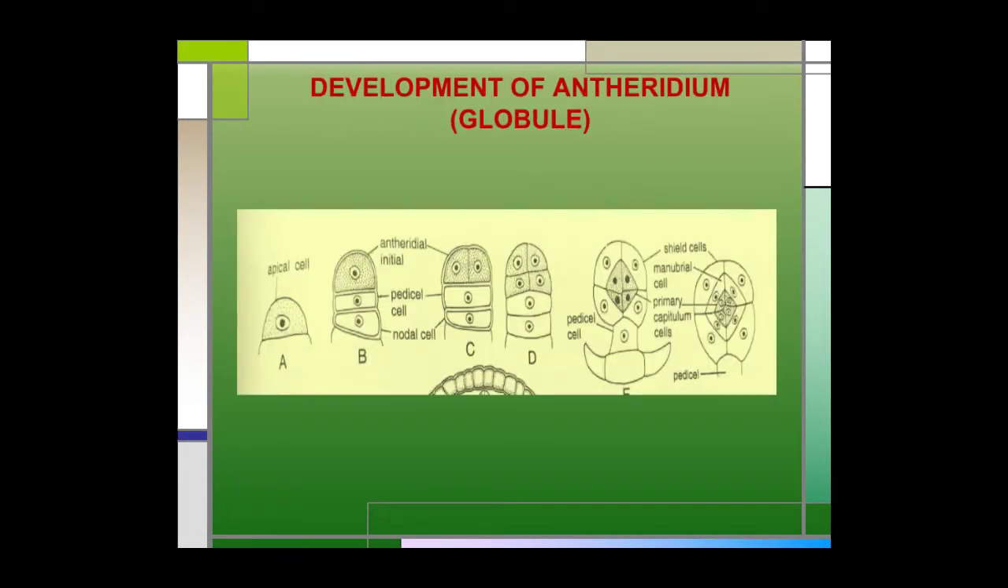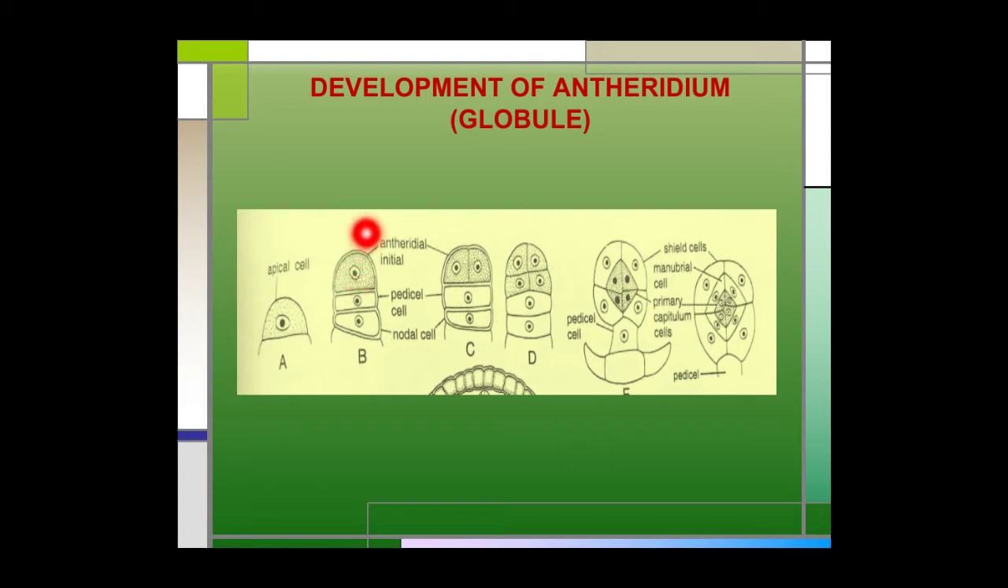Development of antheridium. As mentioned earlier, the antheridium or sex organs are present at the node of the primary lateral. An apical cell present at the node of the primary lateral functions as an antheridial initial. It divides by a transverse wall to form a lower pedicel cell and an upper antheridial mother cell. The pedicel cell does not divide further, and it forms a small stalk of the antheridium or globule.